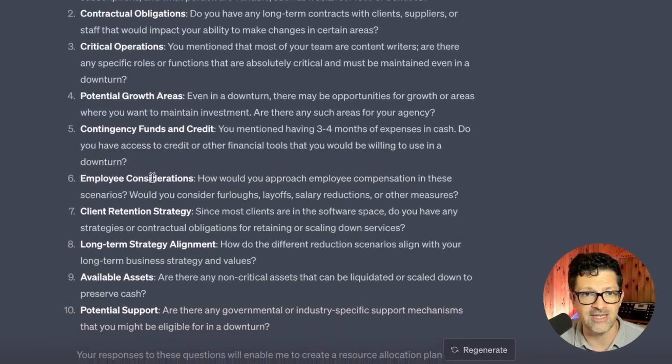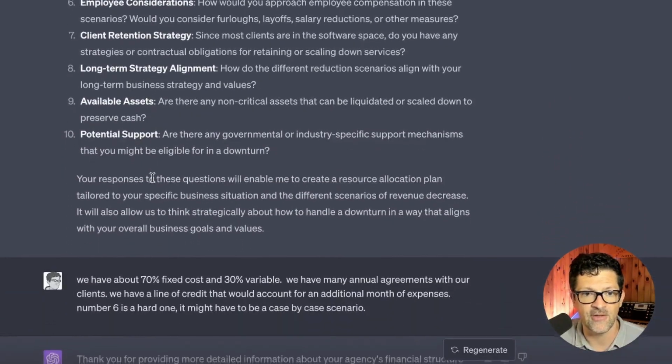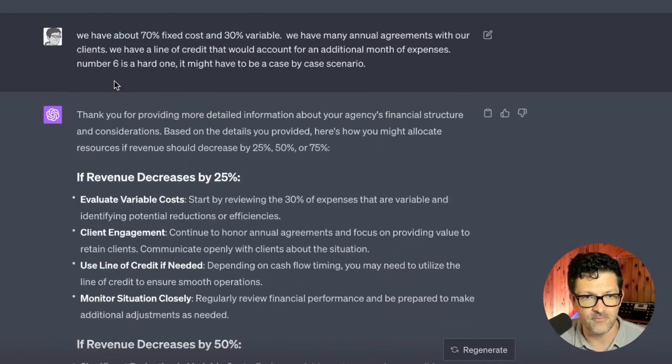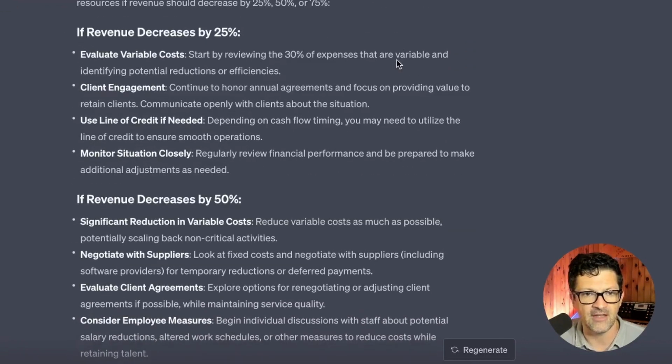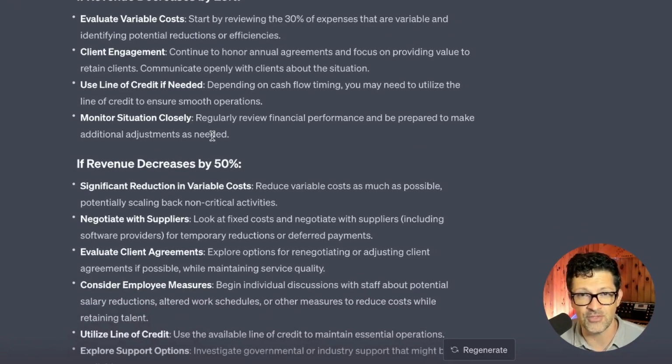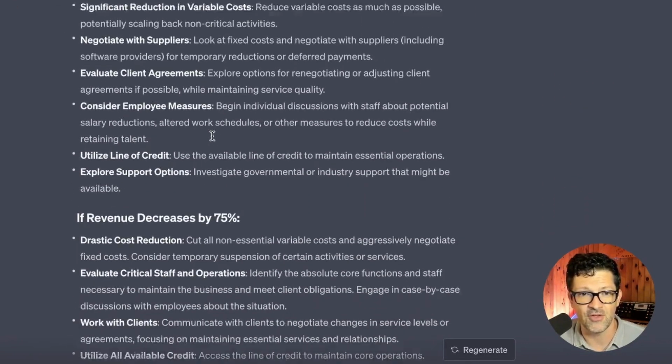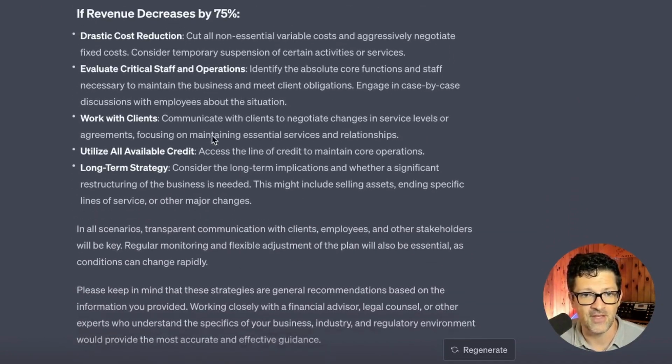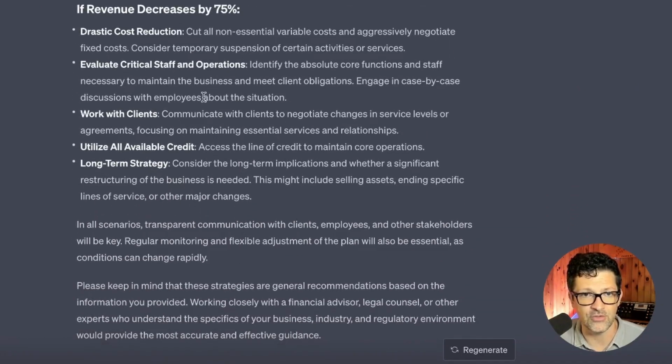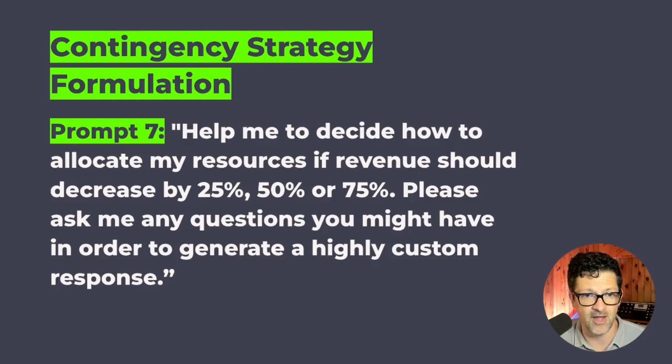Drills into what it needs to know to actually answer that question. So again, I just plowed through those answers fairly quickly, and it came up with different ways to approach these different levels of decreasing revenue and what you might need to do to address those. So I think that's a really powerful prompt.